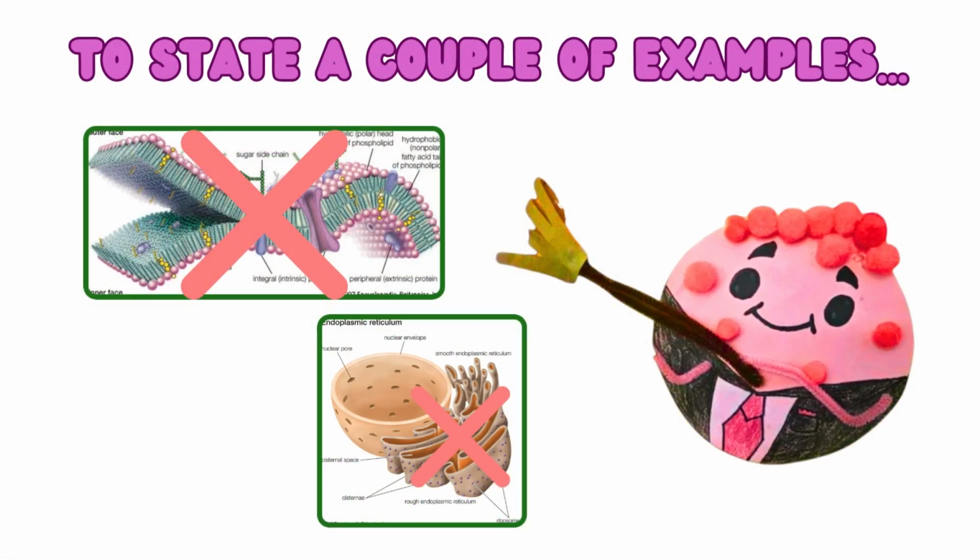To state a couple of examples, the cell membrane transports nutrients into the cell, but the cell wouldn't be able to use these nutrients if it weren't for me. I help to break down these nutrients so the cell can actually use them. Also, the proteins the rough ER synthesizes would not be useful to the cell if not for me.